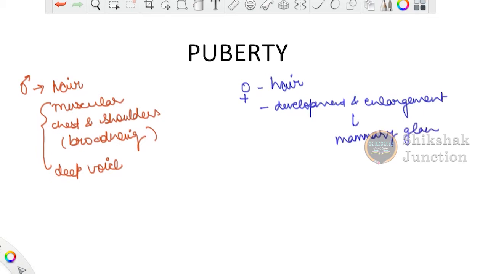Okay. Next change, fat deposition in certain body parts like thighs. This also occurs in the females. Next, the sexual cycle, that is termed by a name, menstruation. Menstruation also starts during this, and this particular stage marks the starting of the reproductive cycle in case of females.